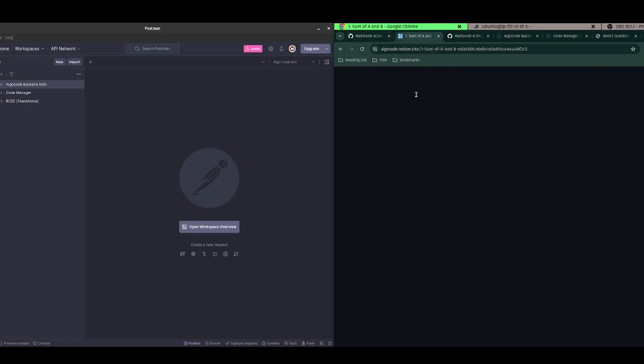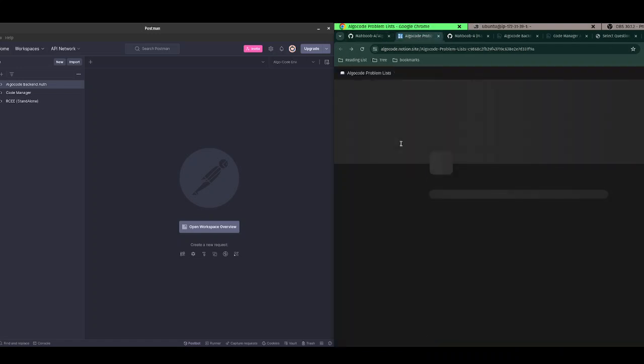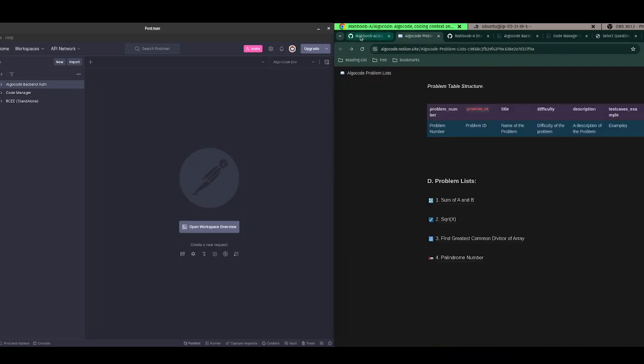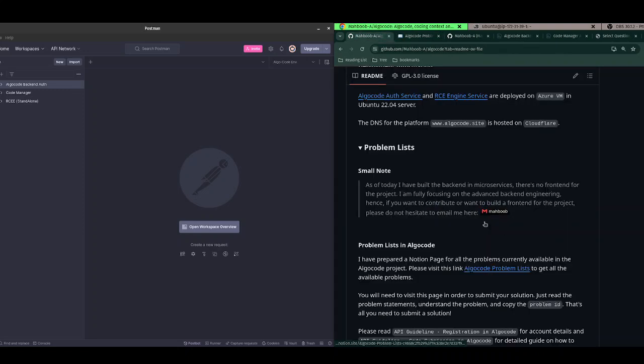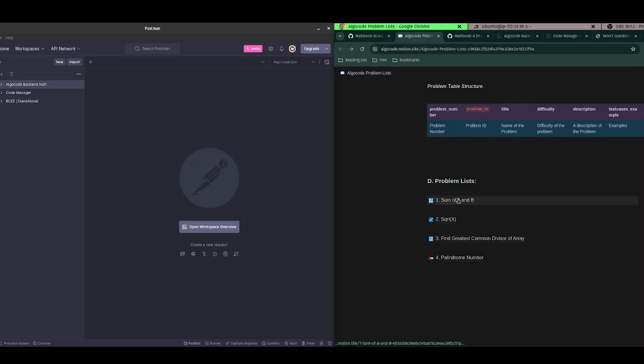As I have already told you, AlgoCode does not have any front end right now, so you can find the problem list here. I have listed the link here. I have added only 4 problems, because generating test cases is a very boring thing. This is a very easy question, and these 3 questions I have copied from Leetcode. I will also continue adding more questions.